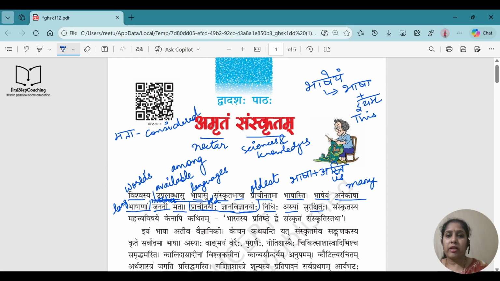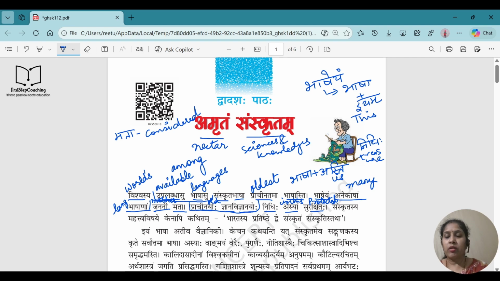Fine. Nidhi means treasure, khajana, right? Asyam means in this. In what? In the Sanskrit language. If someone asks you what Asyam has been used for, you have to say that it is used for the Sanskrit language. Surakshitaha means protected. So this language has protected the treasure of old knowledge and science.